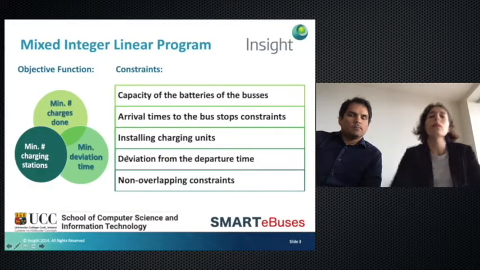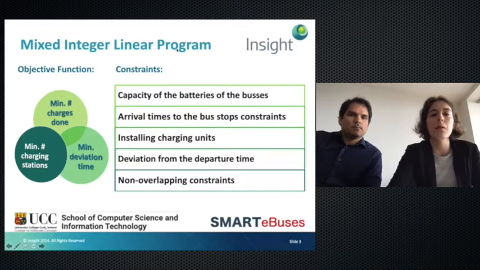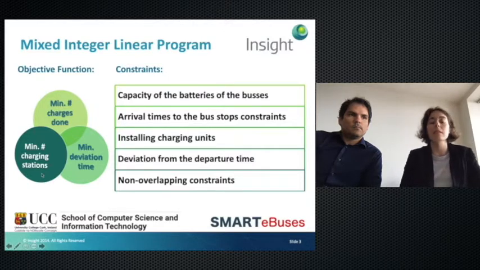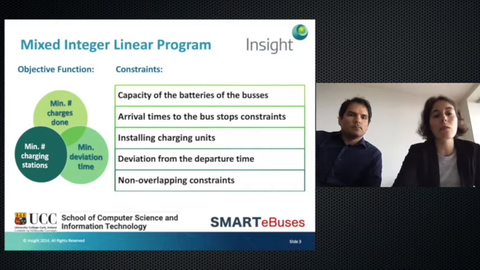To do that, we developed a mixed integer linear program with three objective functions. The first one, the most important, is to minimize the number of charging stations, obviously for economical reasons. The second one is to minimize the deviation time.